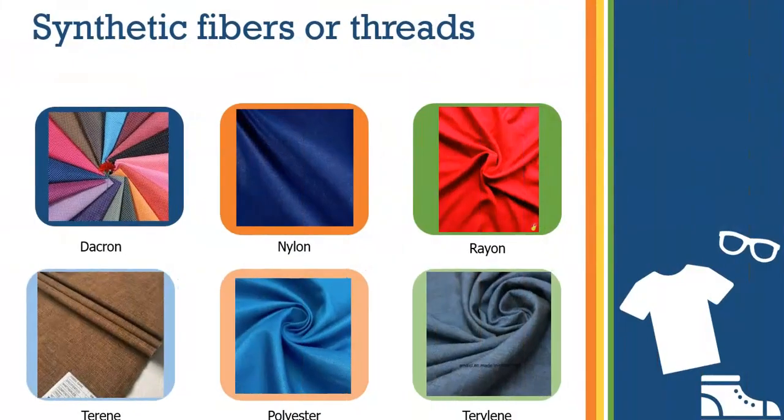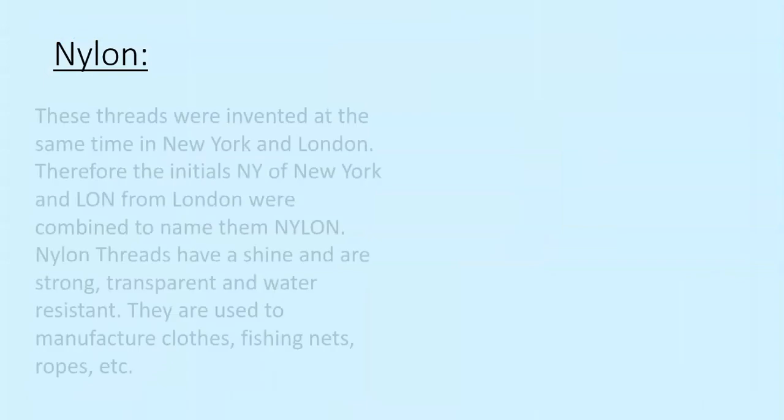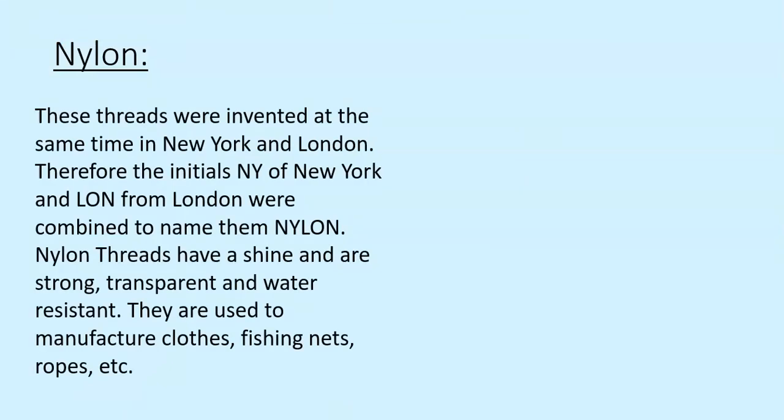You can see I have shown you samples of various synthetic fabric. The first one over here is how Dacron looks like. Then you have shiny nylon, rayon, this is terine, polyester and terylene. The first one we are going to discuss is nylon.